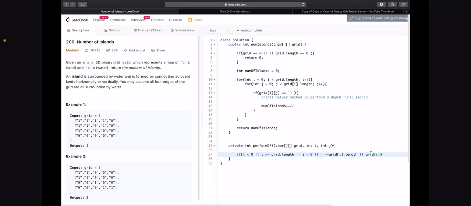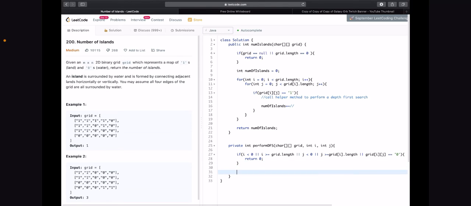This check that I just mentioned here, grid at ij equals 0, doesn't necessarily mean something went wrong. When we see a 0, when we've exhausted the path, then we just return 0, because there are no more ones in the path. So if grid at ij equals 0, then just return 0, and this is where our recursive backtracking stops, because it's basically exhausted the possible routes. So else, I'll just put an else here.